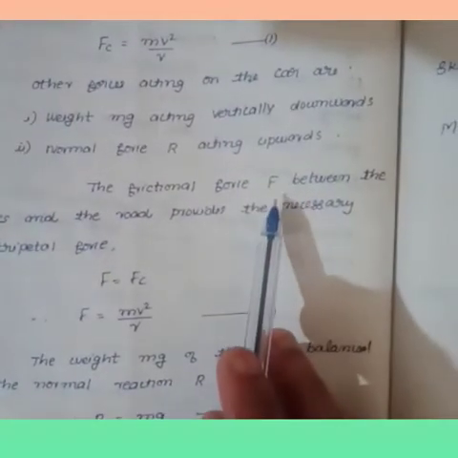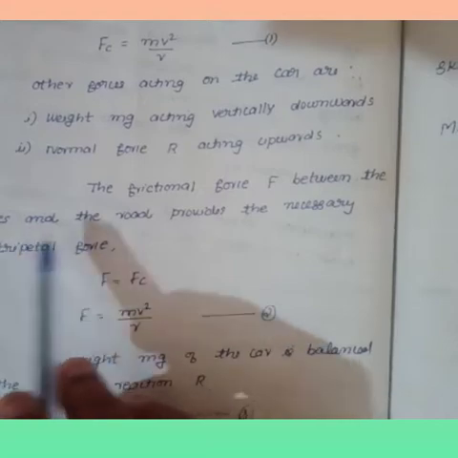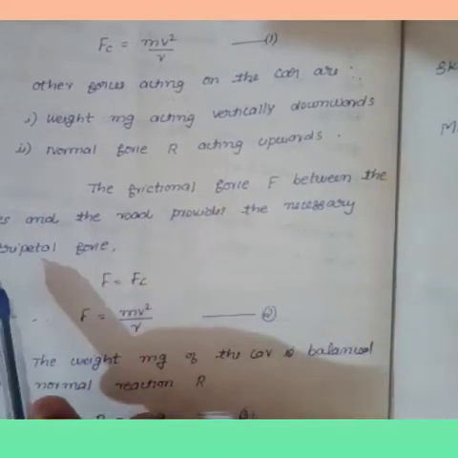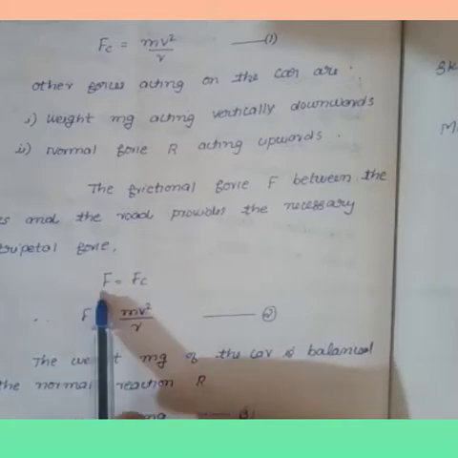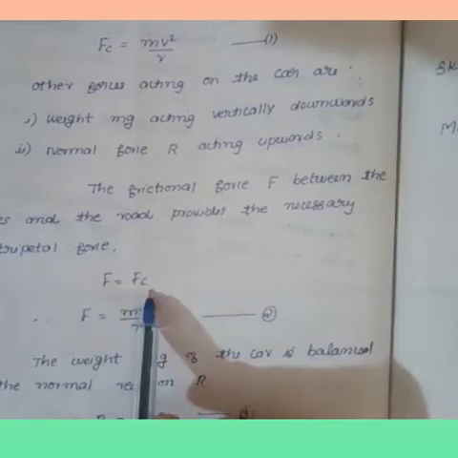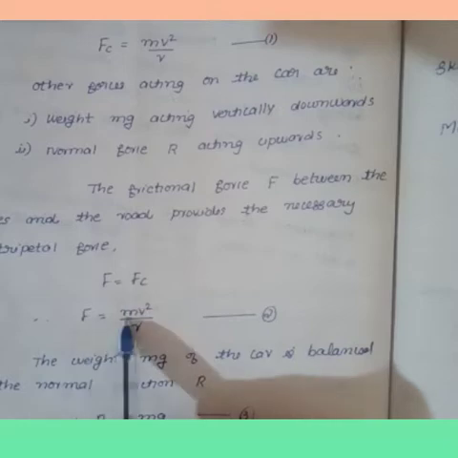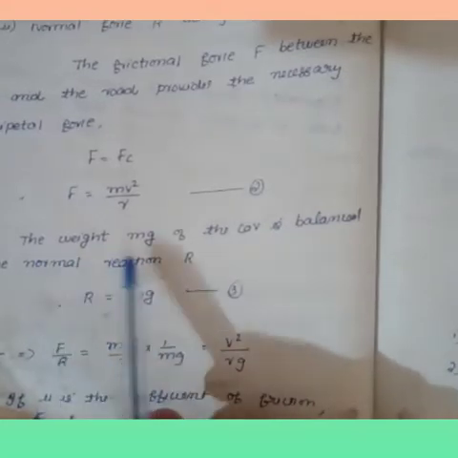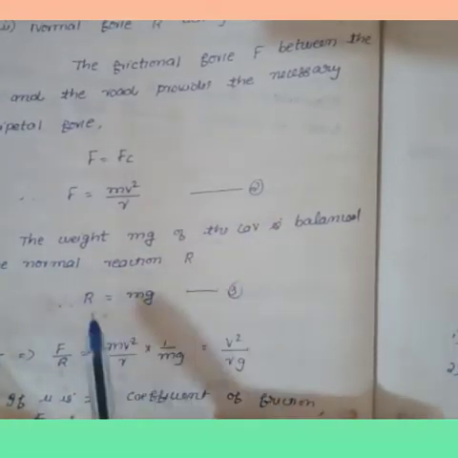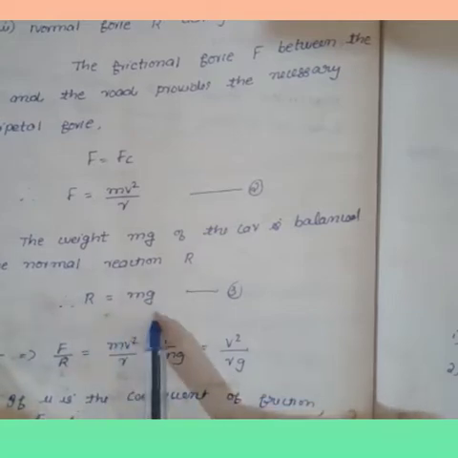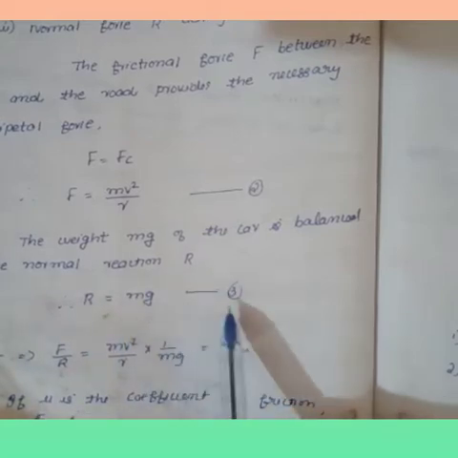Then you also know that the frictional force F between the tires and the road provides the necessary centripetal force. That is, the force of friction F is equal to the centripetal force, F is equal to mv square by r. This is equation number 2. And also the weight mg of the car is balanced by the normal reaction R, that is R is equal to mg. This is represented as equation number 3.